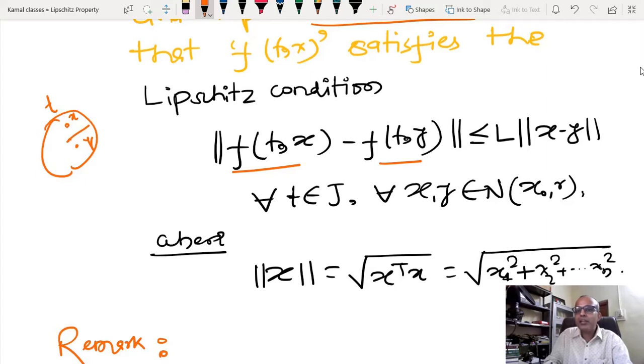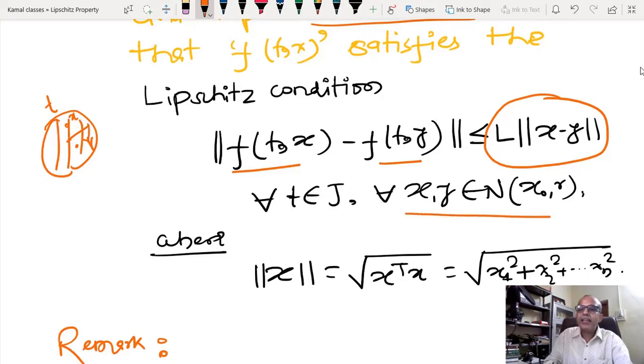If that is less than or equal to L, and here on the right hand side you can see that there is no dependency on time, and L is independent of t as well as x. So L is some kind of constant quantity, and if this relation is true all over the ball, then we say that this L is the Lipschitz constant, and obviously this should be true for all t that is a subset of J.